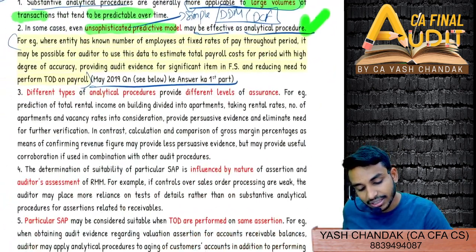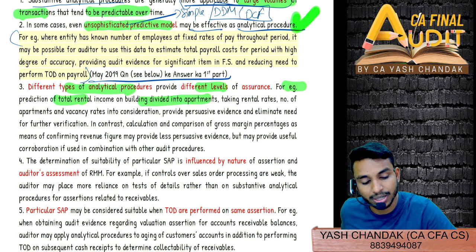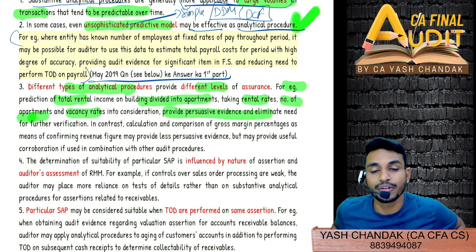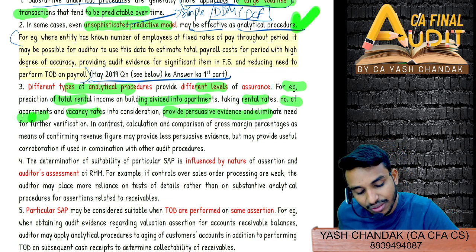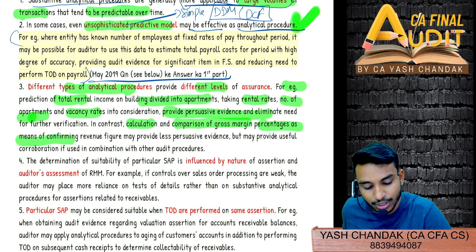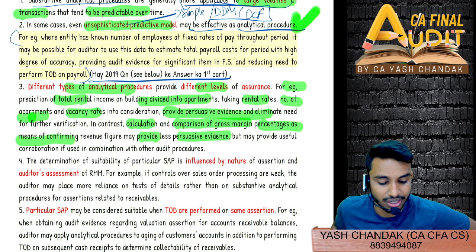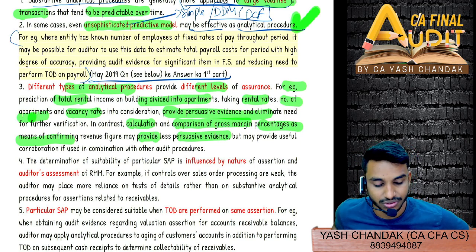So what we were trying to say is different types of analytical procedure provide different levels of assurance. For example, prediction of total room rental divided into apartments, taking rental rates, number of apartments, vacancy rates, right? These all provide persuasive audit evidence and eliminate the need for further verification. In contrast, calculation and comparison of gross margin percentage as a means of confirming revenue figure may provide less persuasive audit evidence, but may provide useful corroboration if used in combination with other audit procedures.